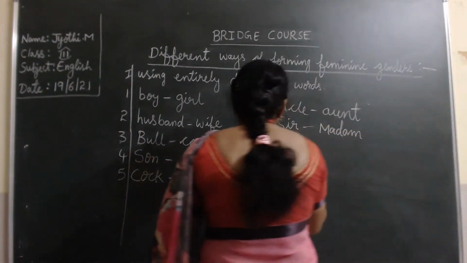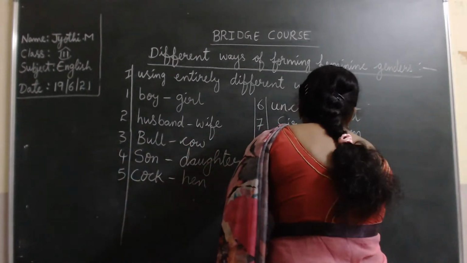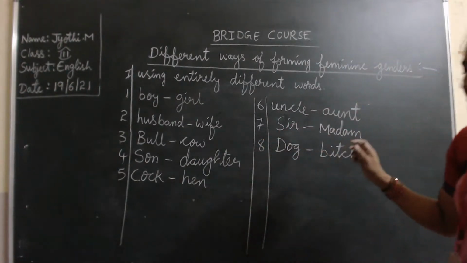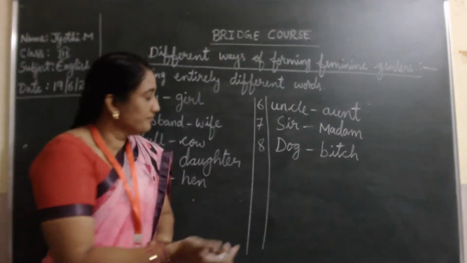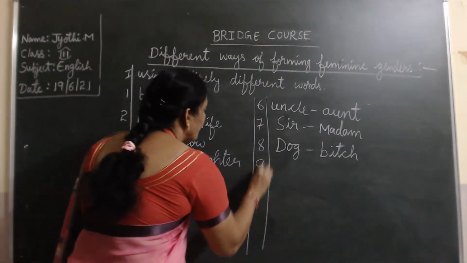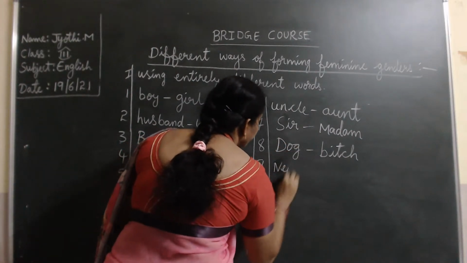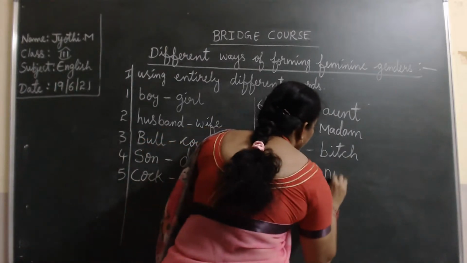Then dog, bitch. The female dog is called a bitch. See, one more. Nephew, niece.